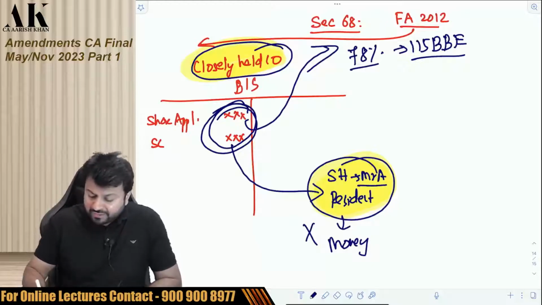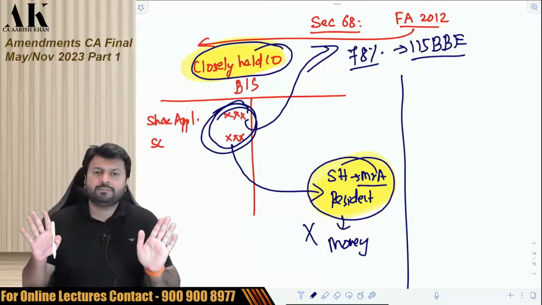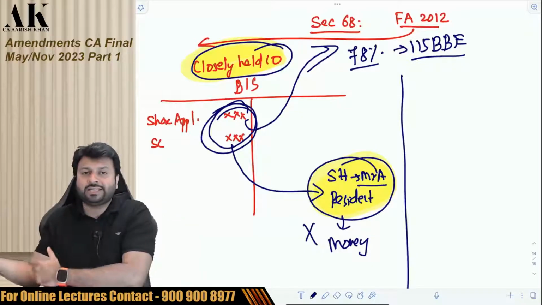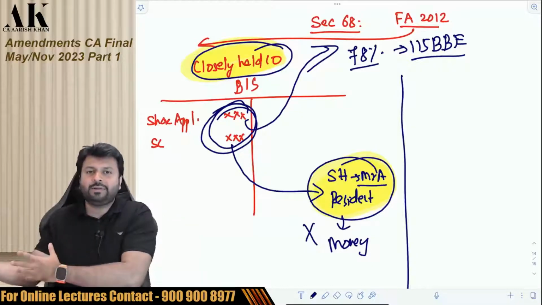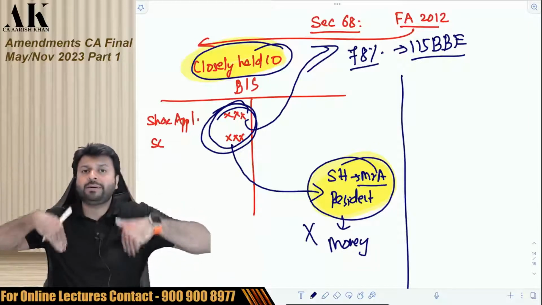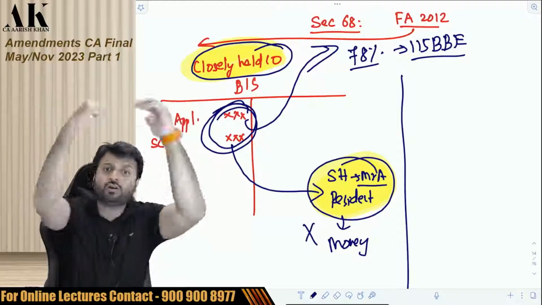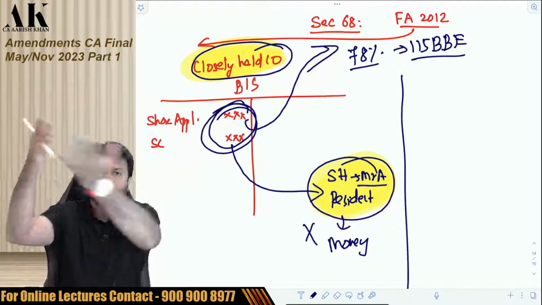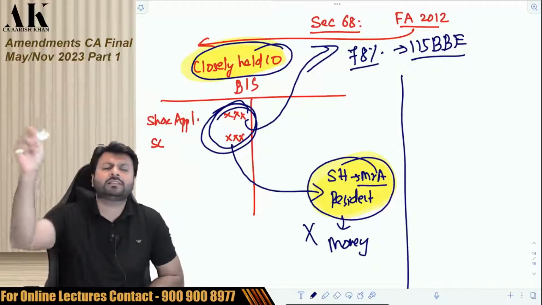So what was the provision? The provision was very simple. If I am a closely held company, and in my balance sheet there is a share capital or share application money, which obviously I have received from a shareholder, then it is the duty of the company to explain the source in the hands of the shareholder also. From where are the shareholders getting money to invest in your company, if the shareholders are resident?